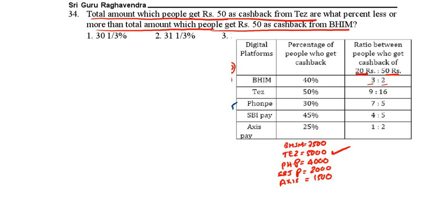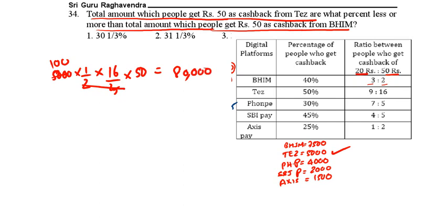Tej is 5,000. Cashback 1 by 2. Into 50 rupees cashback, 16 by 25. Total amount. So each is getting 50 rupees cashback. So total amount is into 50. If you do this, this is 50, this is 100. 1600 into 50, that is 80,000. This is from Tej. Now Beam.